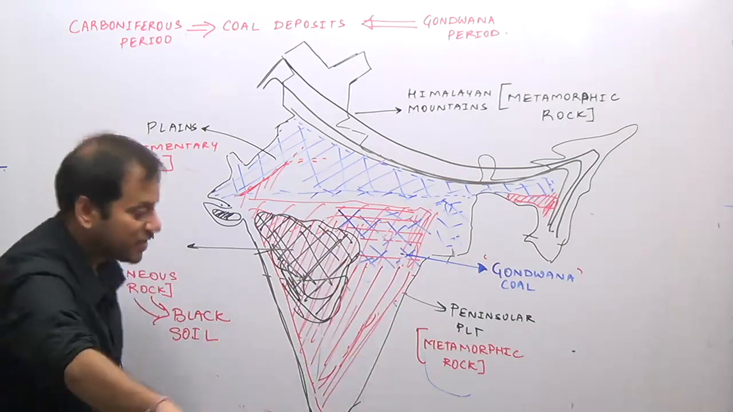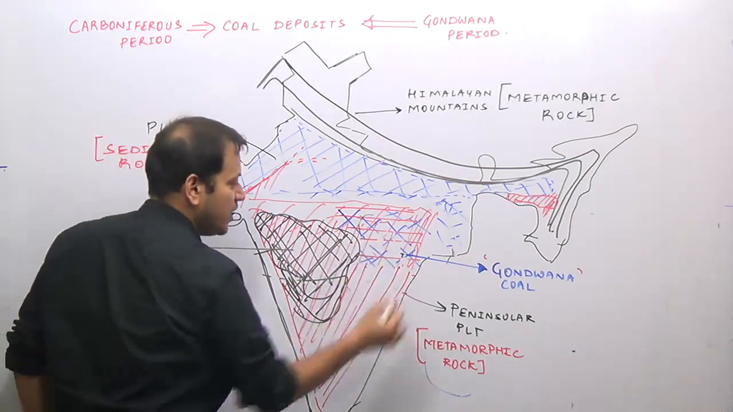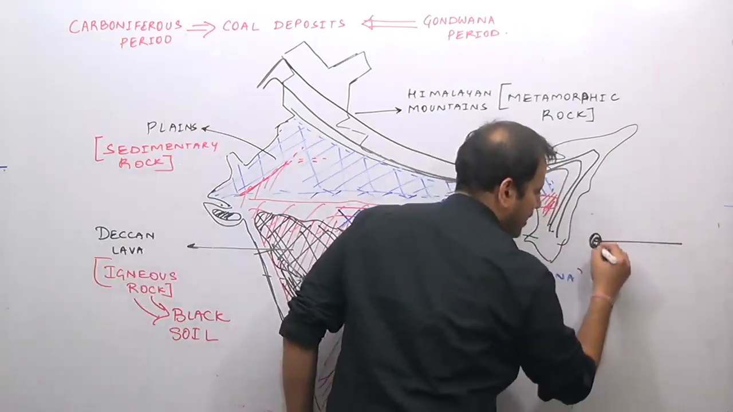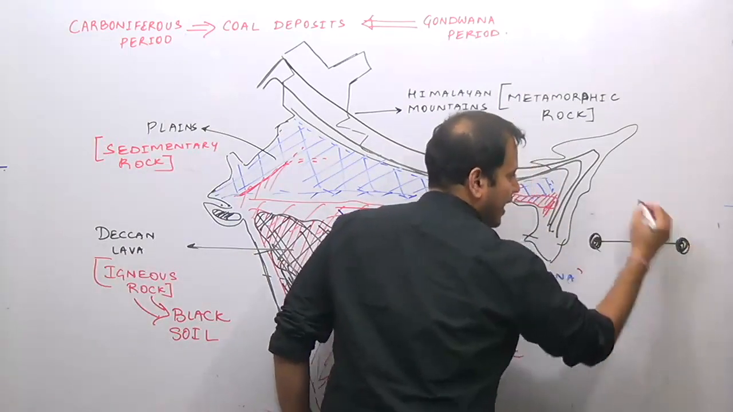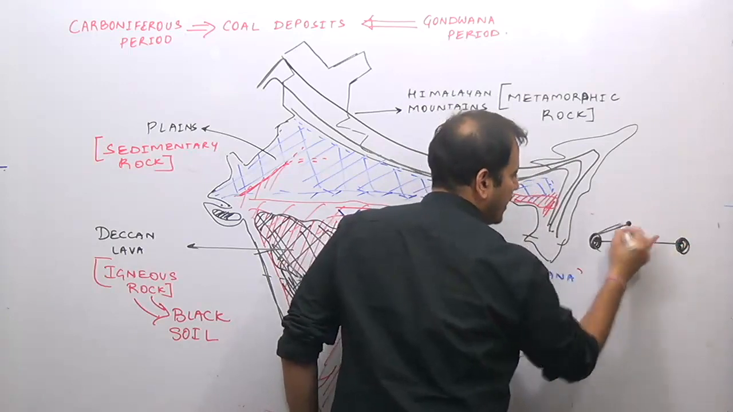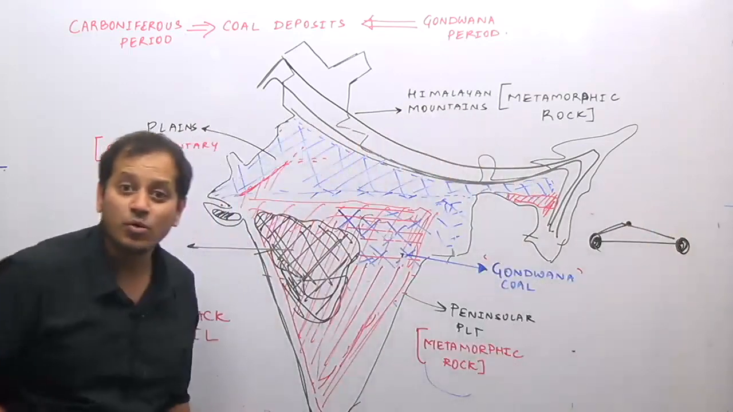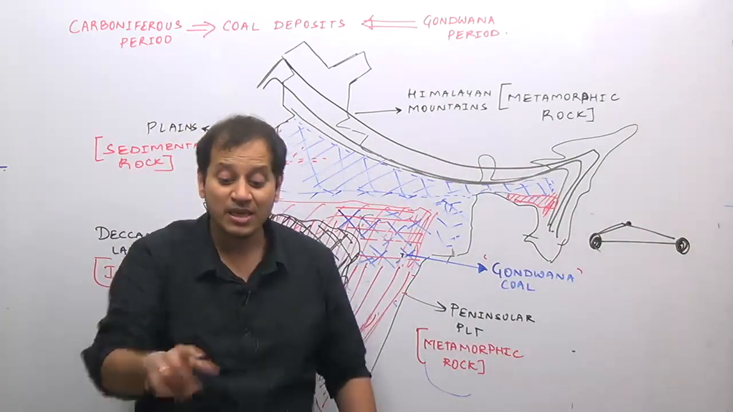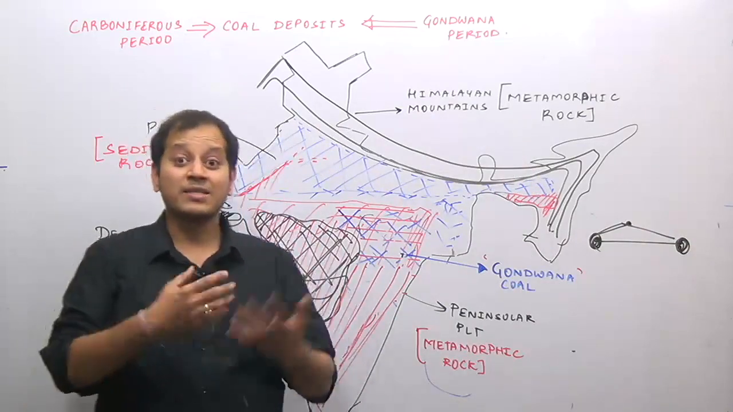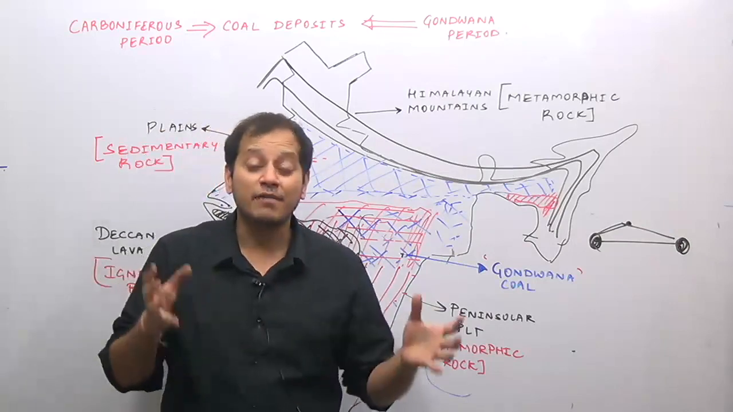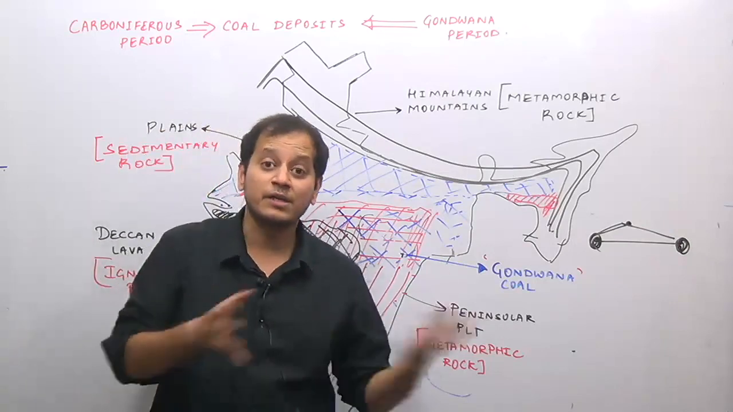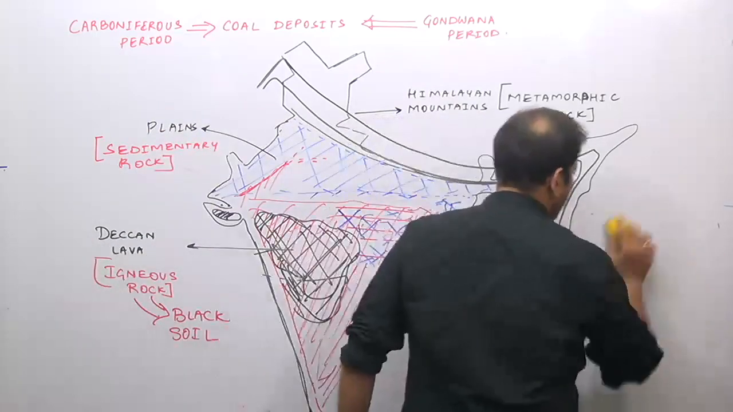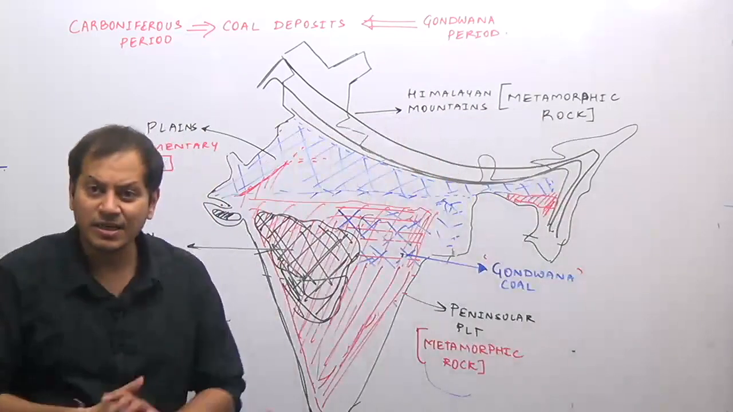Why iron and steel industry? Because you are getting coal in this region, you are getting iron in this region. At one point you are getting coal, at another point you are getting iron. So you will locate the iron and steel industries in between the coal and iron, especially in the area where you are getting iron ore, because iron ore loses weight after getting converted into iron and steel. So to save the transportation cost, the iron and steel industries are located in this region.